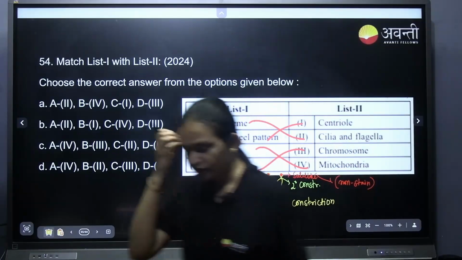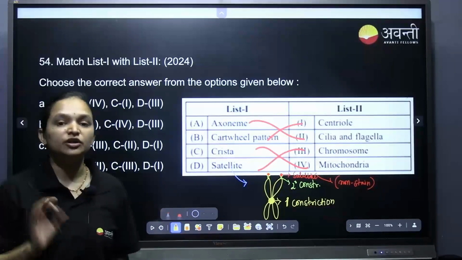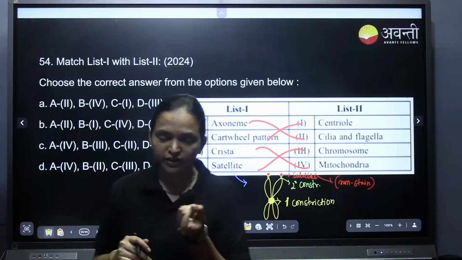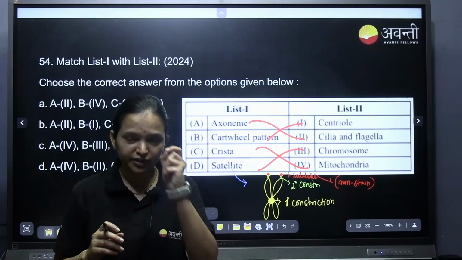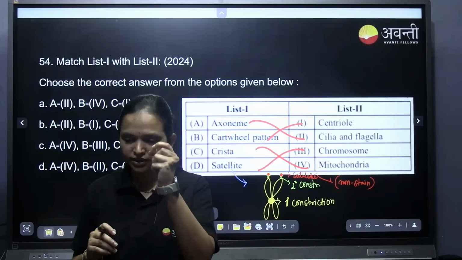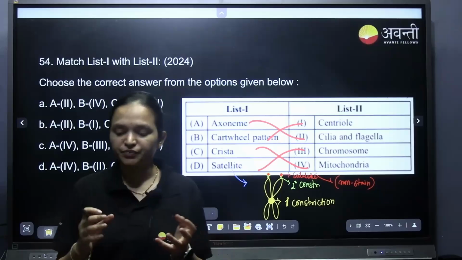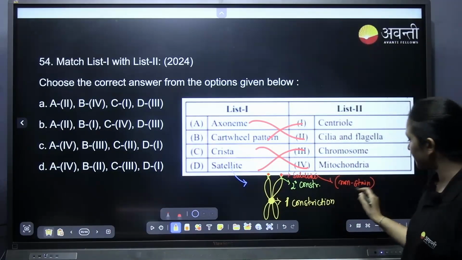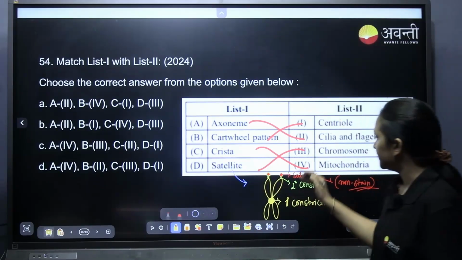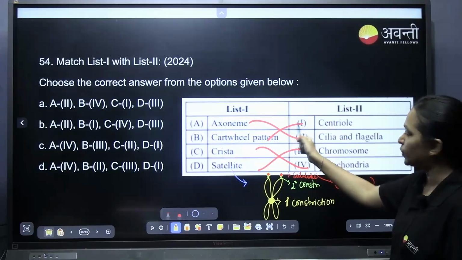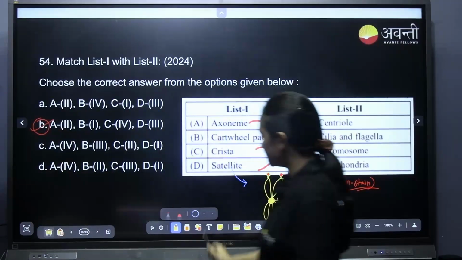You cannot stain it. Chromosome is stainable, right? We can stain it, but when it comes to satellite, it is a non-staining part. Why? Because it is so small, you cannot even see that. How do you stain it? Understood? It is very small. If I give you a very tiny thing and ask you to paint it, put color on it, can you do it? No. That's why it is non-staining. That is satellite. So it is A2B1. B for Bombay is the right answer.